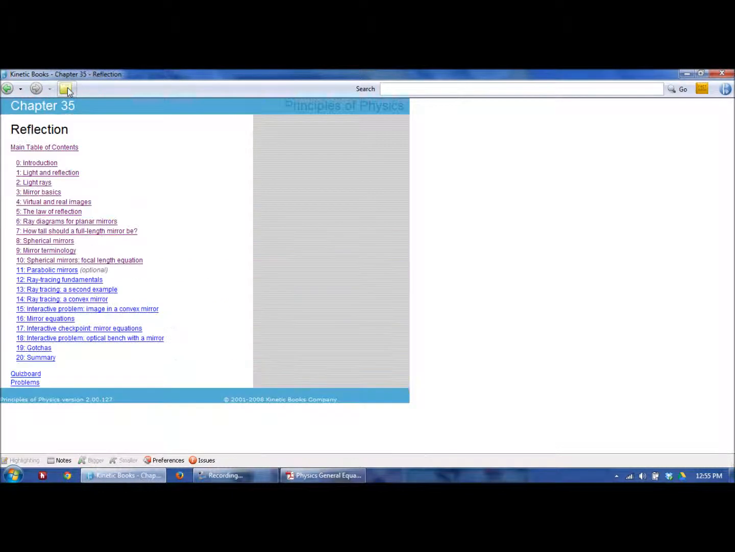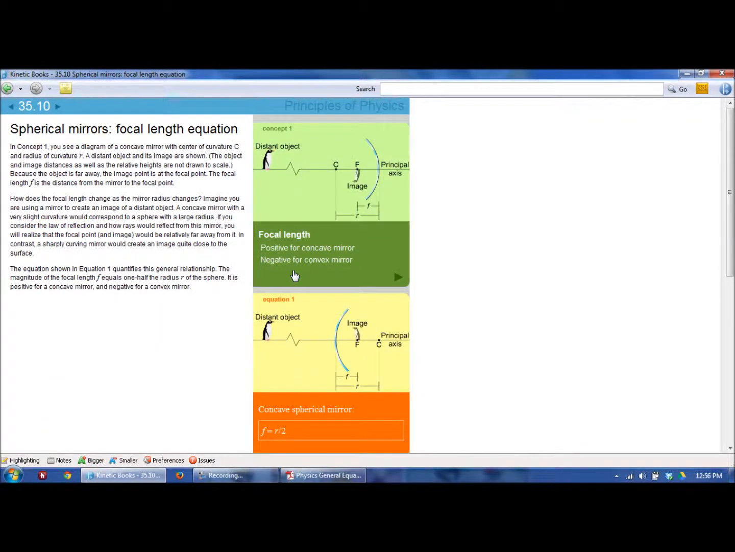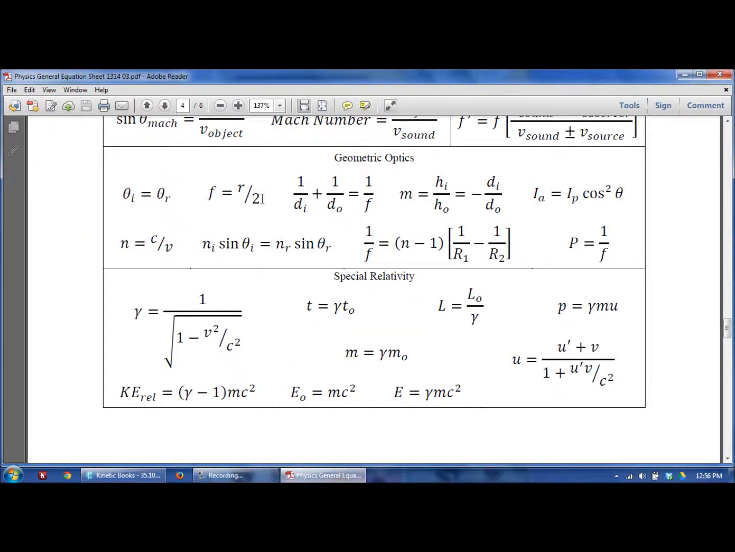So, one of the things that goes with the spherical mirrors is what's called the focal length. And the focal length is half the radius of curvature. The radius of curvature being the radius of the circle that would make the mirror. In our equation sheet, we have that equation right here, that the focal length is half the radius of curvature. We also have some other equations here about mirrors and optics, about distance to image, distance to object, and magnification. These will be explained and gone over in some activities that we do in class.